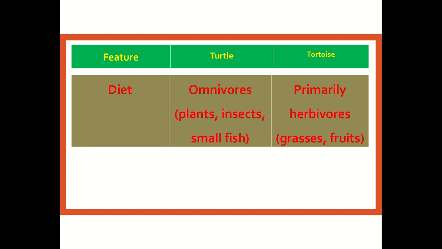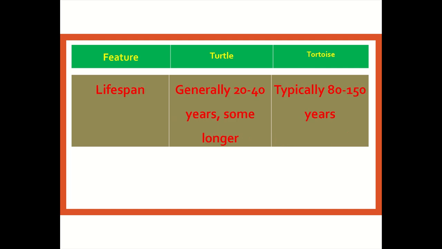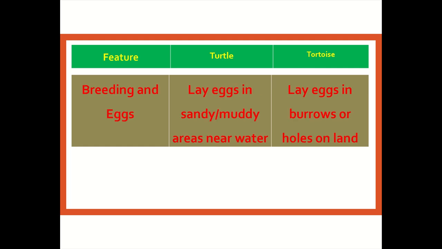Diet: the turtle is an omnivore, eating plants, insects, and small fish, and the tortoise is primarily a herbivore, eating grasses and fruits. Lifespan: the turtle generally lives 20 to 40 years, some longer, and the tortoise typically lives 80 to 150 years. Breeding and eggs: the turtle lays eggs in sandy, muddy areas near water, and the tortoise lays eggs in burrows or holes on land.